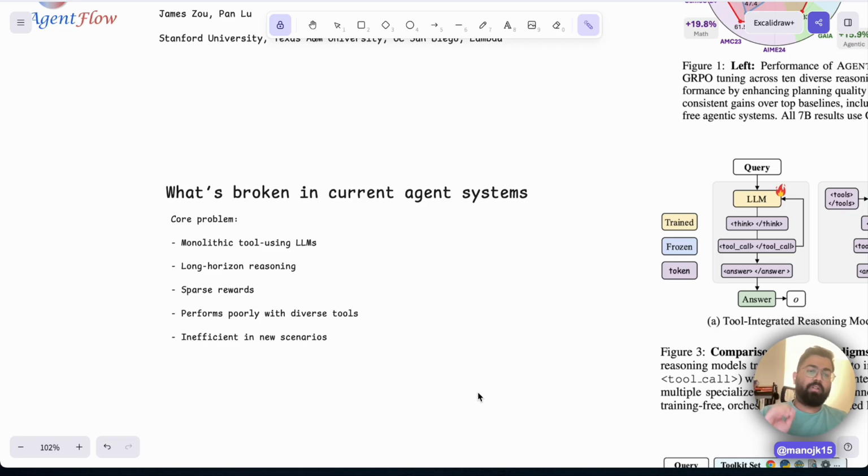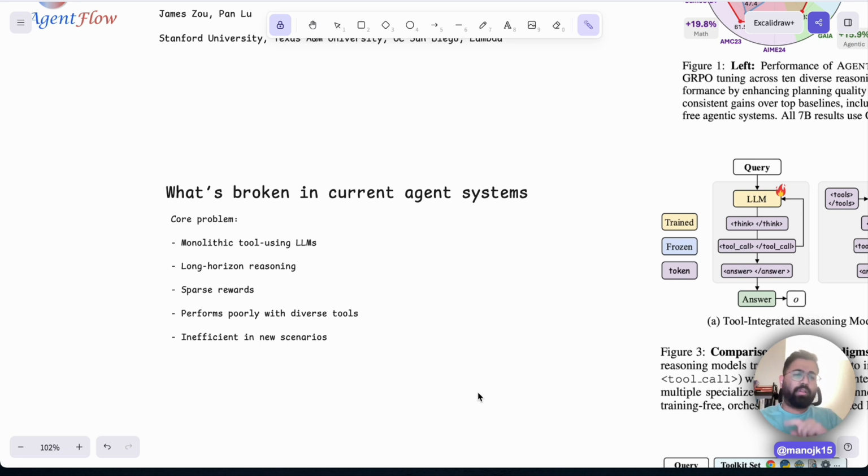And the third one is sparse rewards. For reaching the final answer after 15 to 20 steps, you only get to know after those steps whether you did the answer right or wrong. But how do we give rewards to each and every step across the path? If step 1 it did really good, then we need to give a good amount of reward for it. And step 2 it did partially right, okay, give partial rewards. So you need a good amount of rewards for every step across the trajectory. So sparse rewards is what happens.